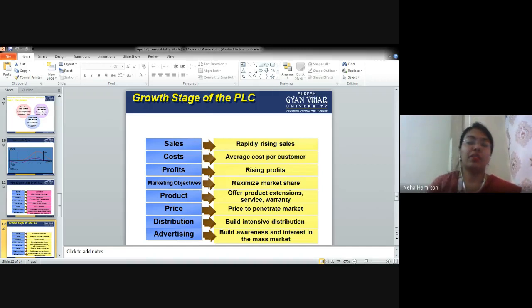Then product: you offer product extensions, service and warranty. When I talk about product extensions, I'm talking about different varieties of product, right? For example, the example I can remember is Harpic right now, because I was watching an ad yesterday and they have introduced a floor cleaner also, right?